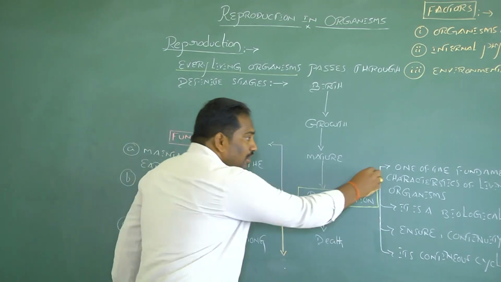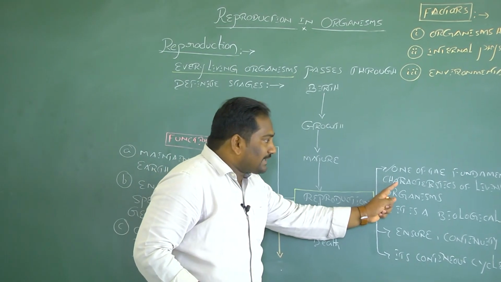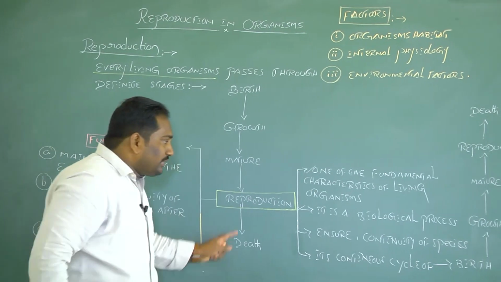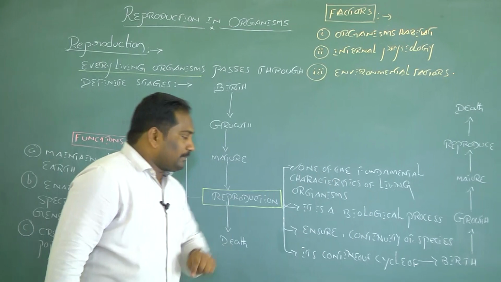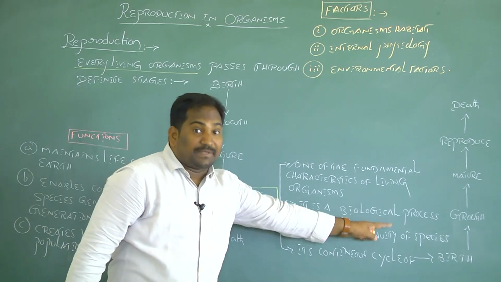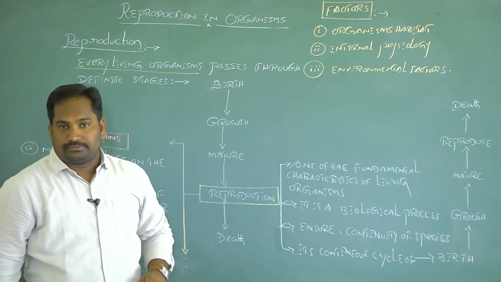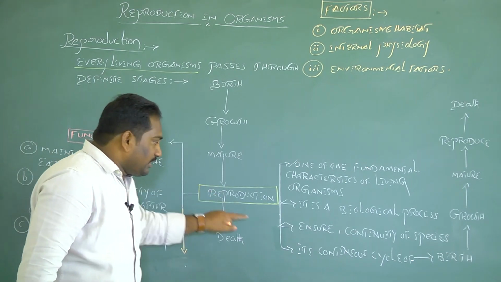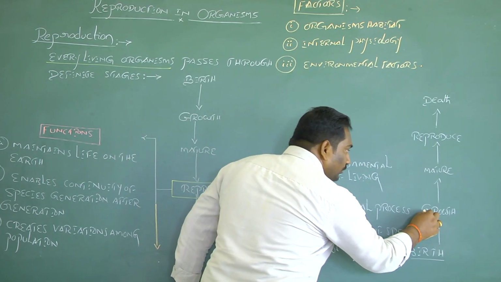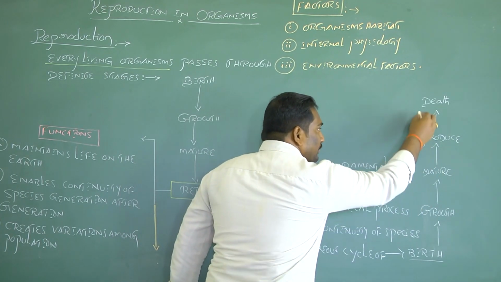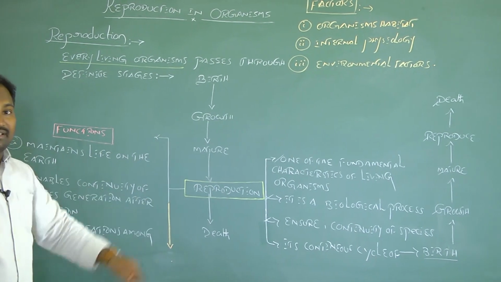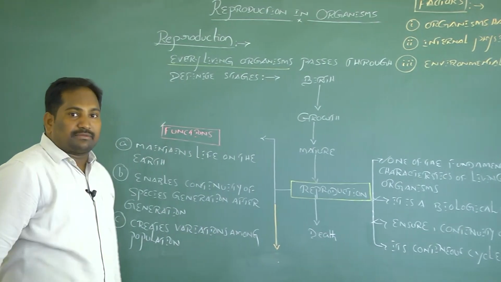Reproduction is one of the fundamental characteristics of living organisms, and reproduction is a biological process. This reproduction ensures continuity of species generation after generation, and it is a continuous cycle of birth, growth, maturity, and reproduction, and finally death. So reproduction in every organism has different functions.